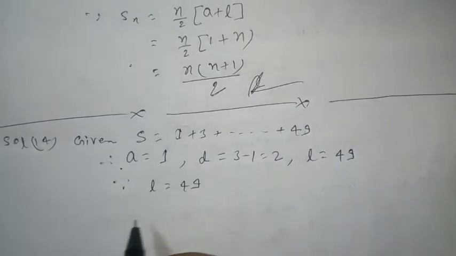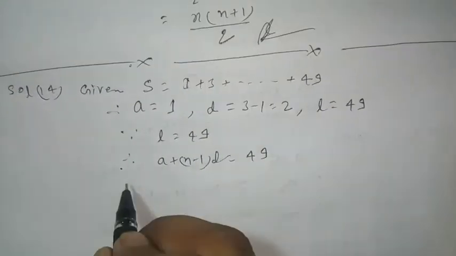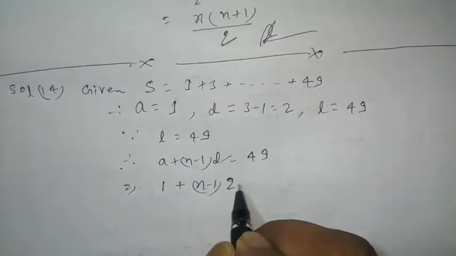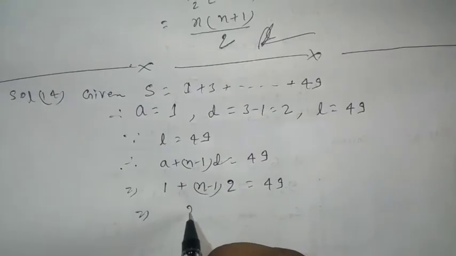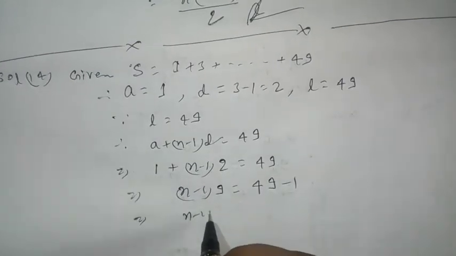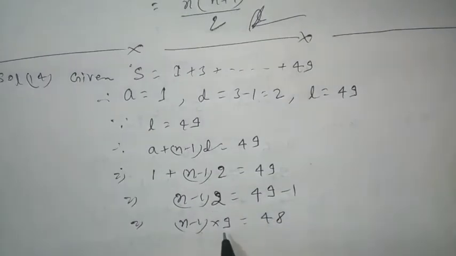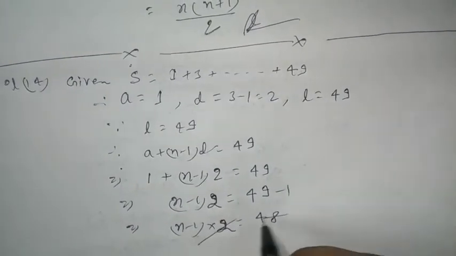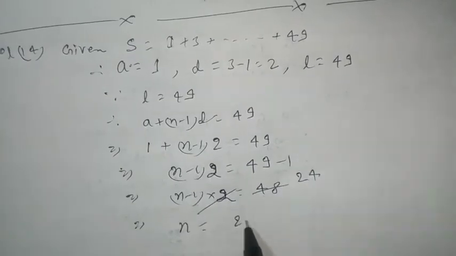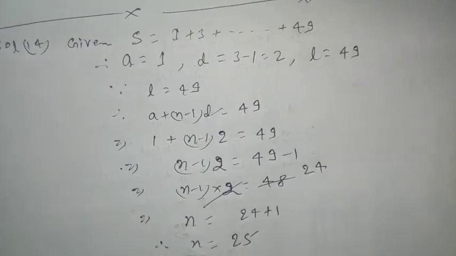Because the last term is 49, therefore A plus n minus 1 into D is equal to 49, implies 1 plus n minus 1 into 2 is equal to 49, implies n minus 1 into 2 is equal to 49 minus 1, implies n minus 1 into 2 is equal to 48. 48 divided by 2, then we get 24, implies n is equal to 24 plus 1, therefore n is equal to 25.